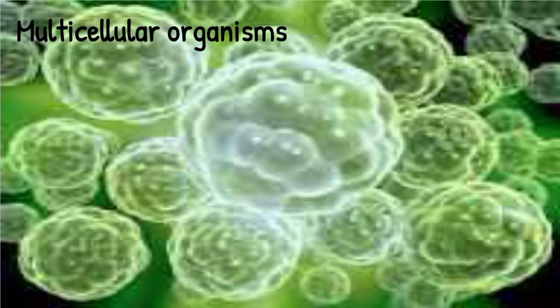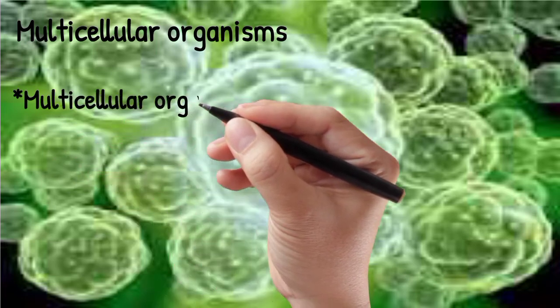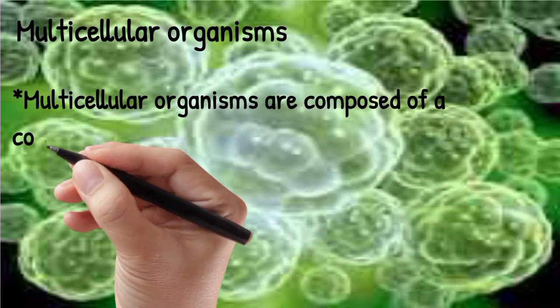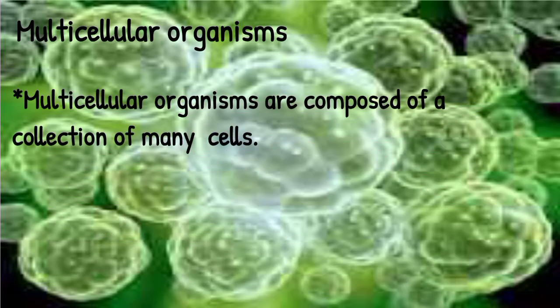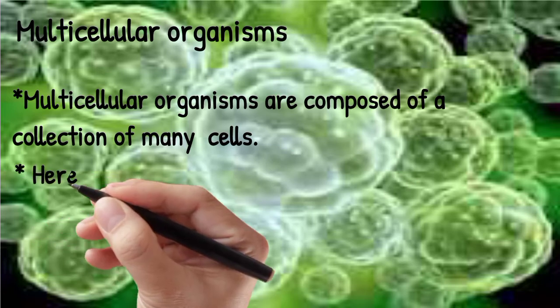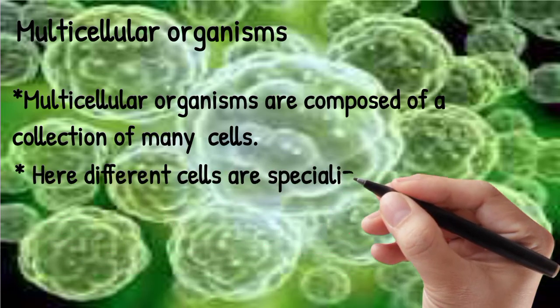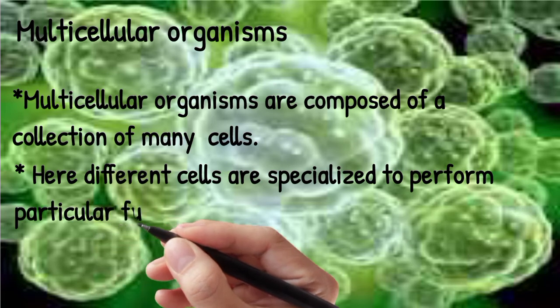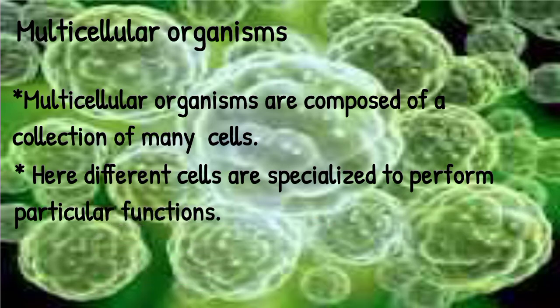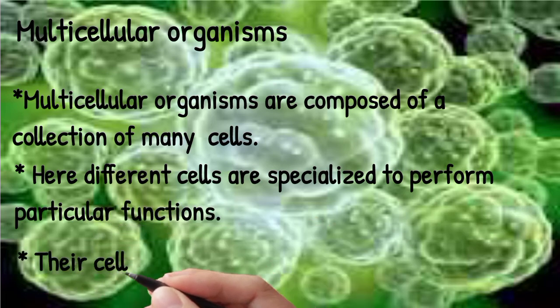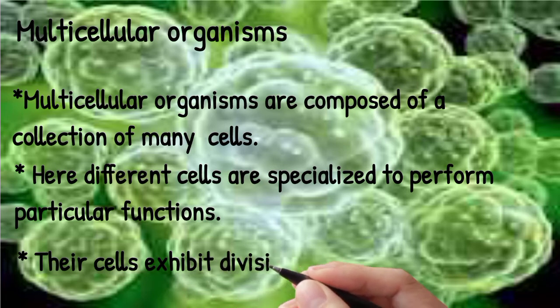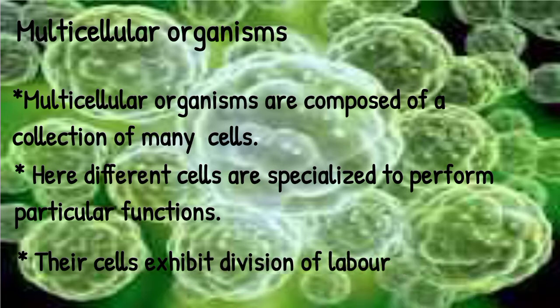Next is the multicellular organism, and as the name suggests, multicellular organisms are made up of a number of cells. It has a collection of many cells. Here, the different cells are specialized to perform particular functions. Hence, we can say that division of labor is exhibited by the multicellular organisms.